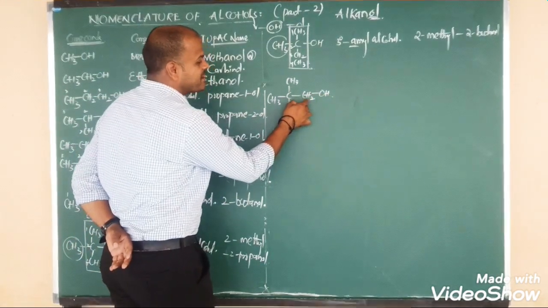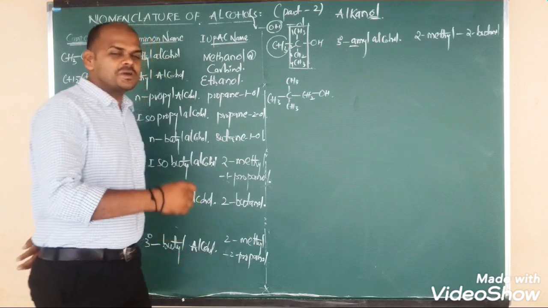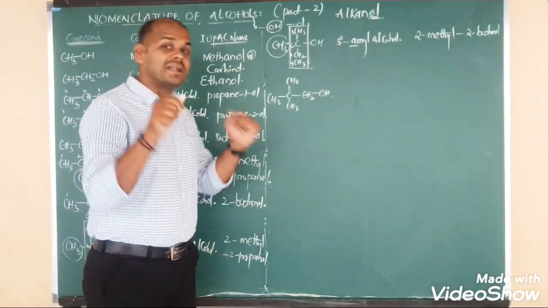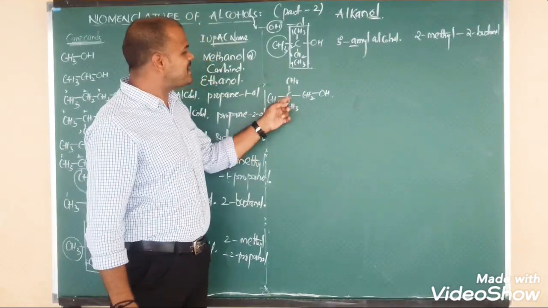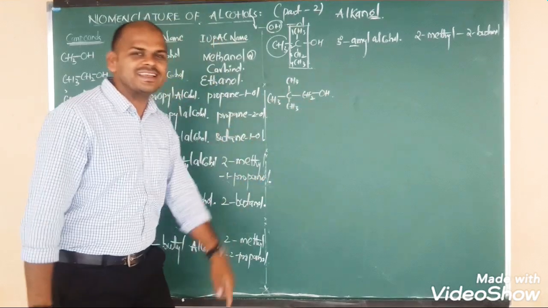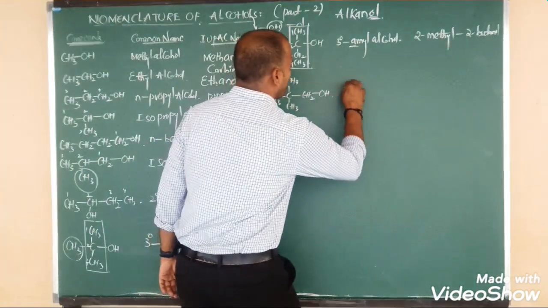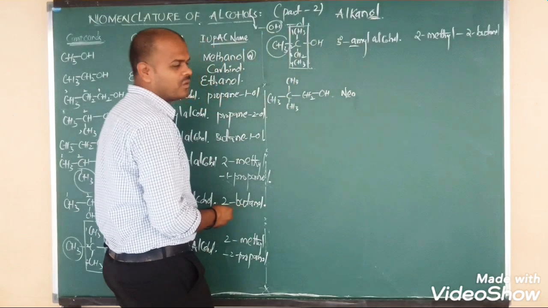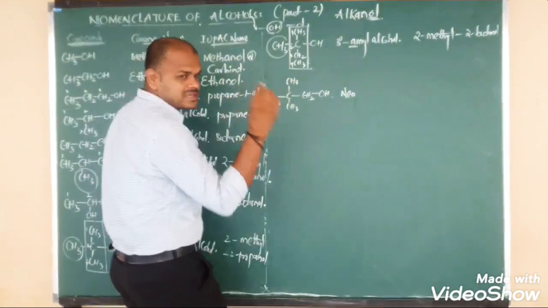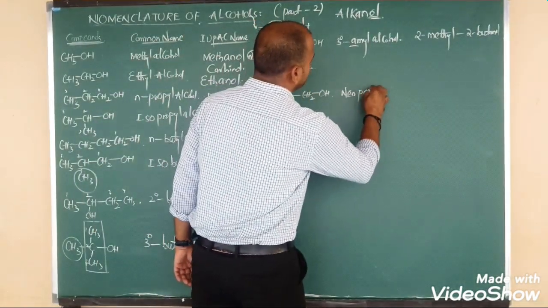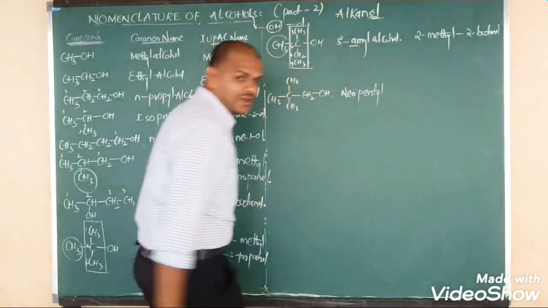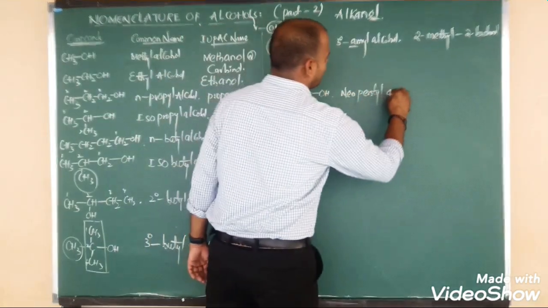OH connected to carbon, and the carbon is connected to one more carbon. So before saying primary, it is the neo form. Why? The carbon is connected to 4 surrounding carbons, that is the neo form. Yes, we have to say this is neo. And how many carbons are there? 5. So we say neopentyl alcohol.